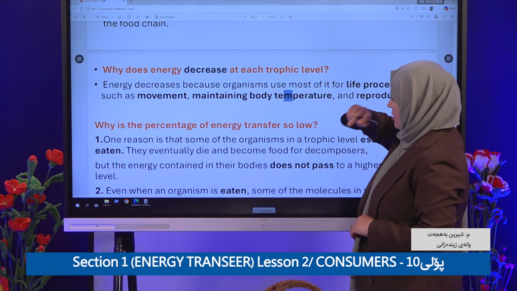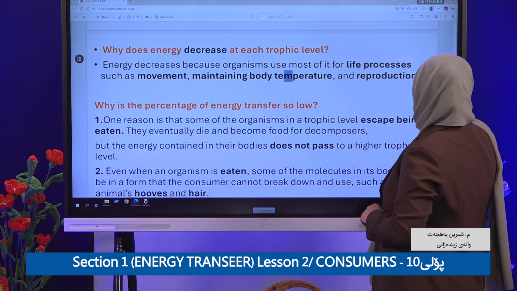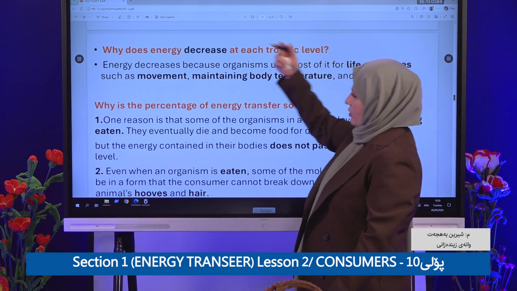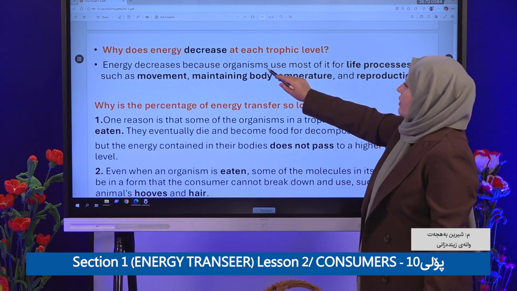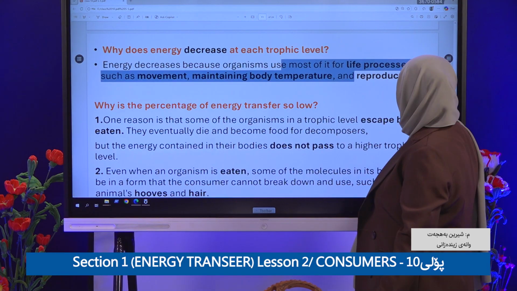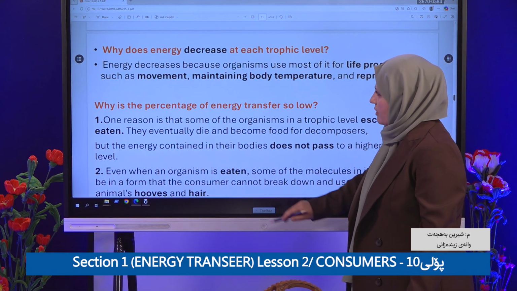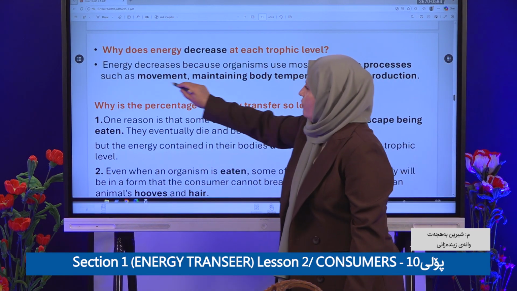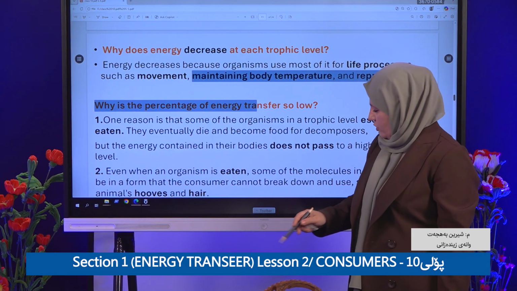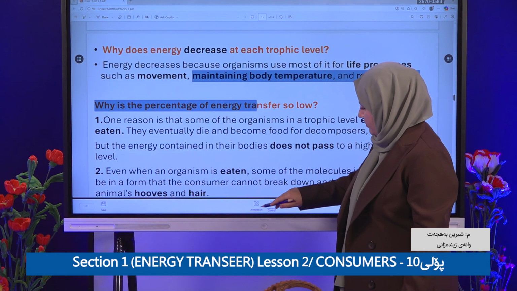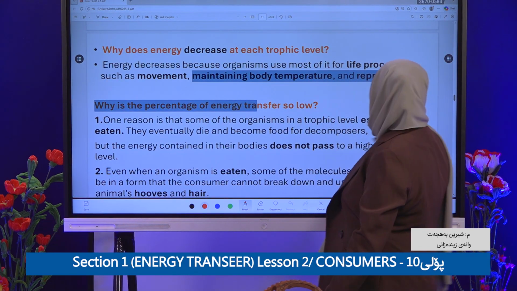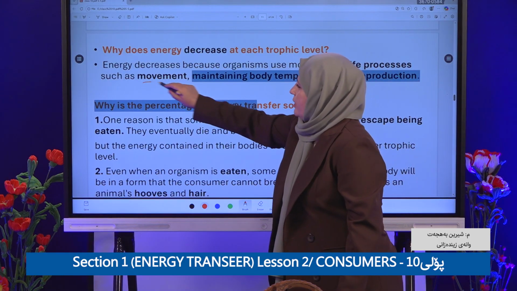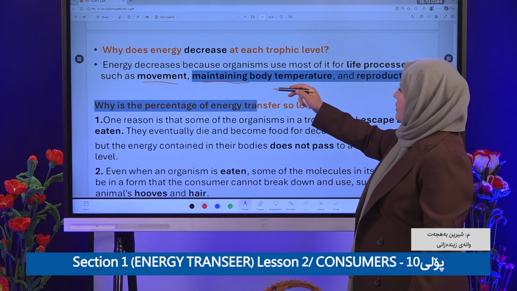As I mentioned, why is energy decreased at each trophic level? Because organisms use most of it for the life process, such as what? Movement, maintaining body temperature.